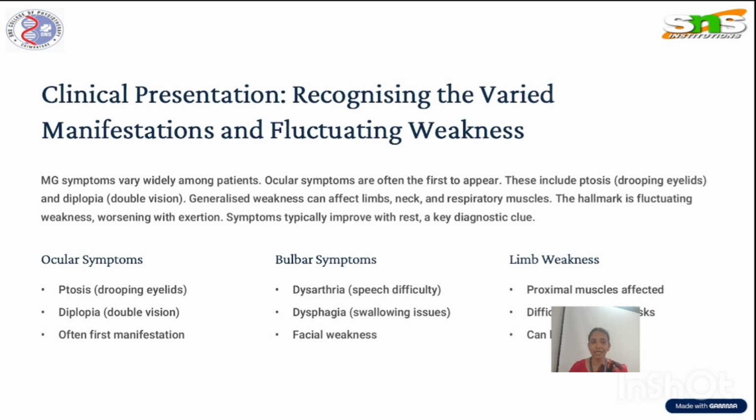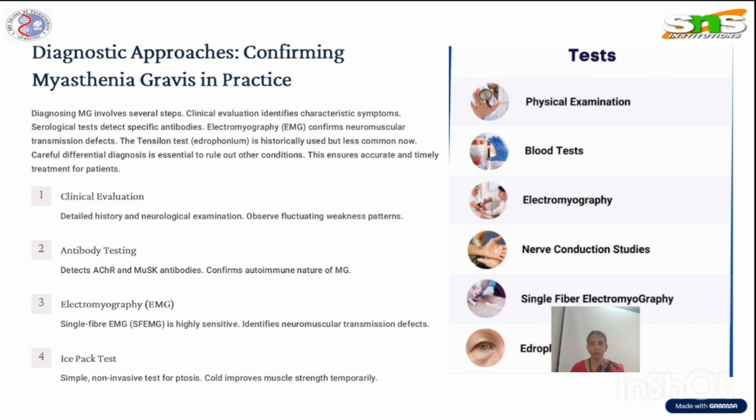Clinically, ocular symptoms, bulbar symptoms and limb weakness together present in myasthenia gravis. Ocular symptoms like ptosis and diplopia often manifest first. Bulbar symptoms like dysarthria, dysphagia, and facial weakness are also seen. In limb weakness, the proximal muscles are more affected, with difficulty in daily tasks, and it can also be asymmetric. So how to diagnose this?